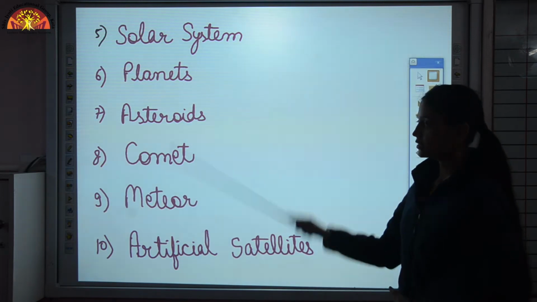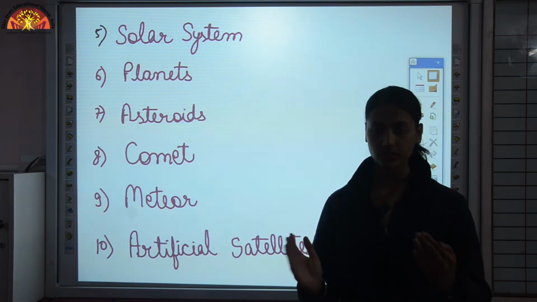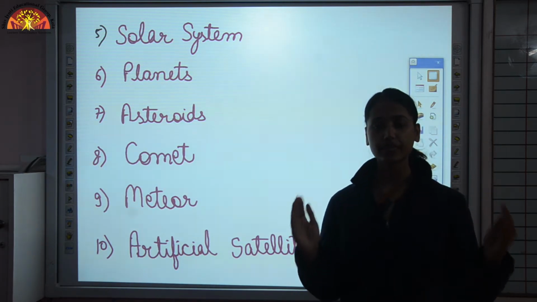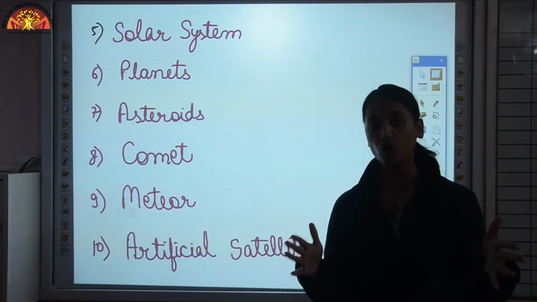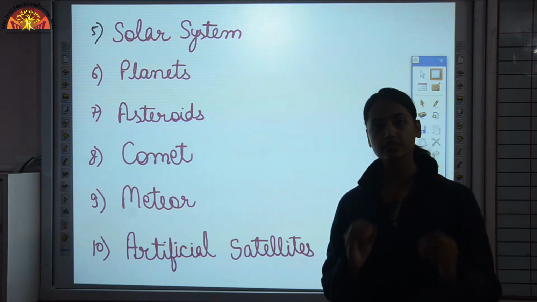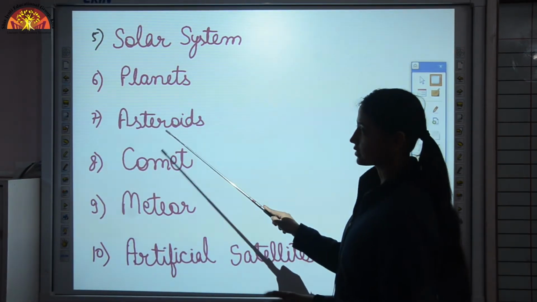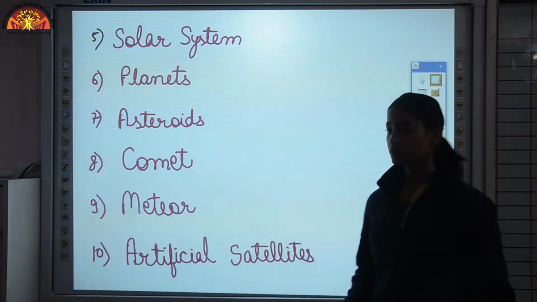Now asteroids. All planets move in a particular orbit, such as Mars and Jupiter. The space present between the orbits of Mars and Jupiter is occupied by some small celestial bodies, and those celestial bodies are known as asteroids. All the asteroids have a fixed orbit on which they move.